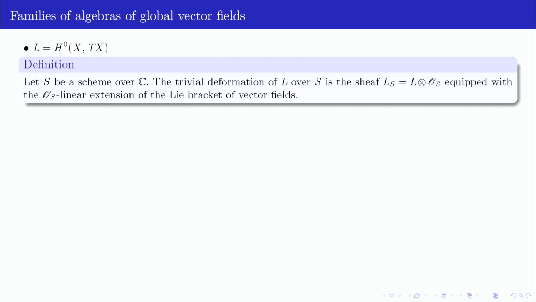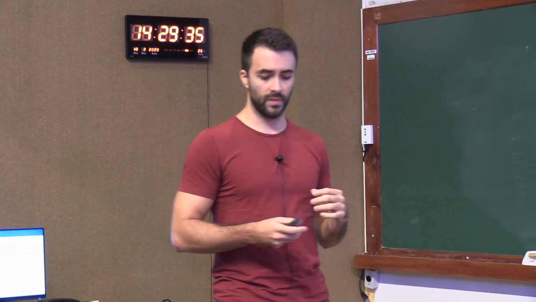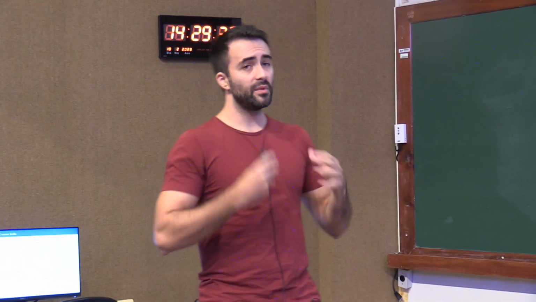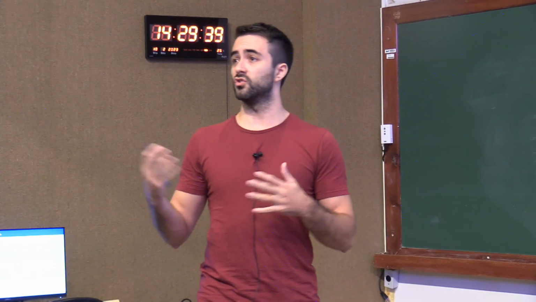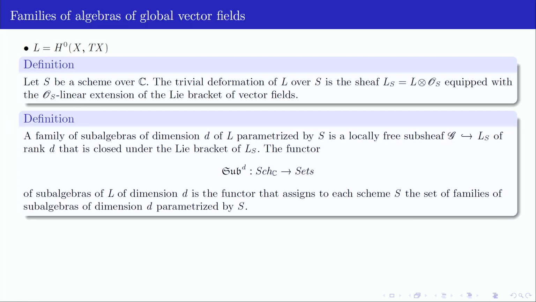It's just the sheafification of L, but equipped with an O-linear Lie bracket, right? We extend scalars and extend the Lie bracket too. So now a family of subalgebras, say of dimension D, will be a locally free subsheaf of this sheaf of rank D, which is closed under this new Lie bracket, right?